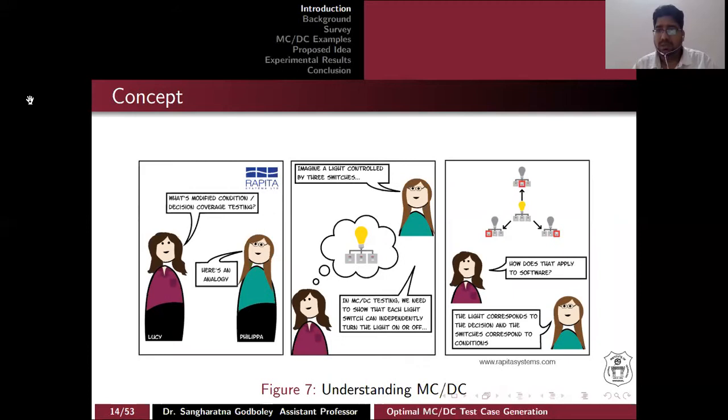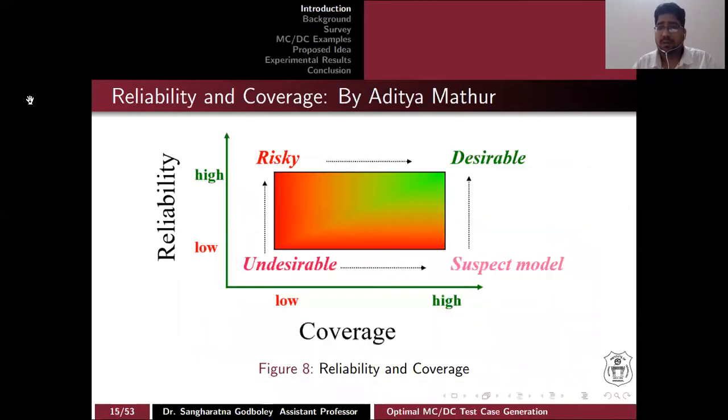Then Philippa asks her to imagine a switchboard that has three switches with a bulb. Philippa says that if you turn one switch on or off, it can affect the output of the bulb. Just like that, Philippa wanted to map it to our programming MCDC. Then she says that the bulb is your predicate and the switches are nothing but your atomic conditions. After mapping, it can be framed like this: once you toggle an atomic condition, it can actually affect the outcome of your entire predicate.